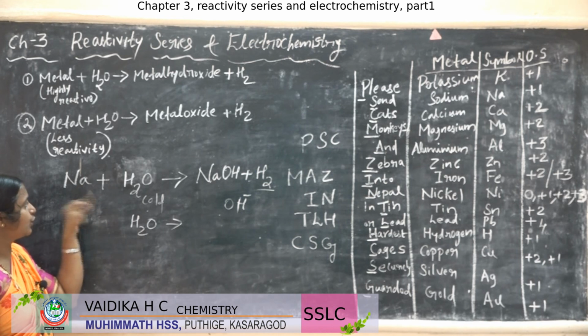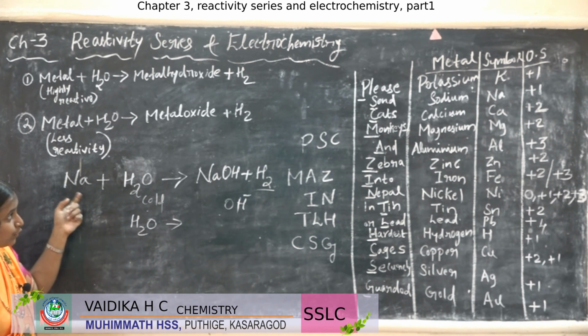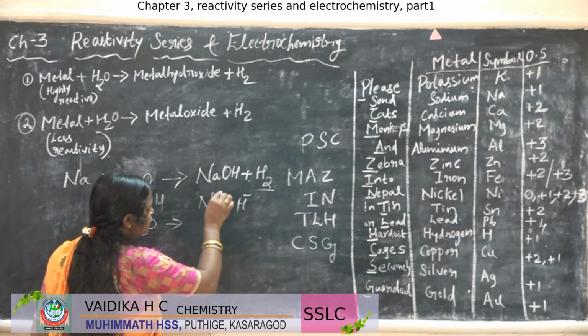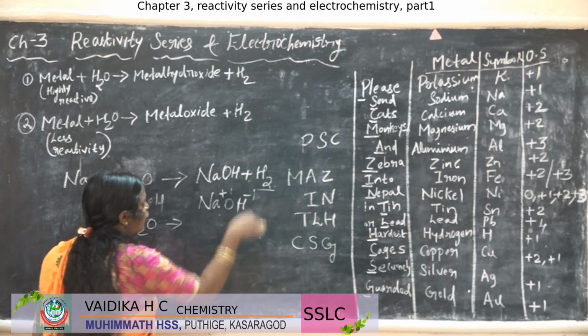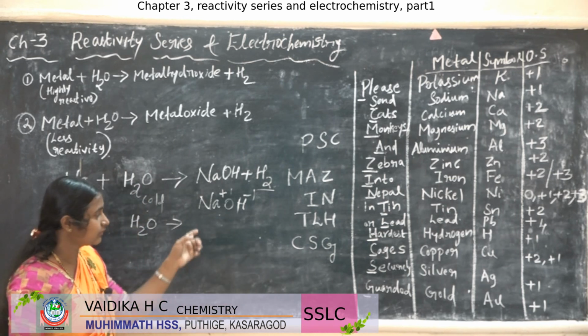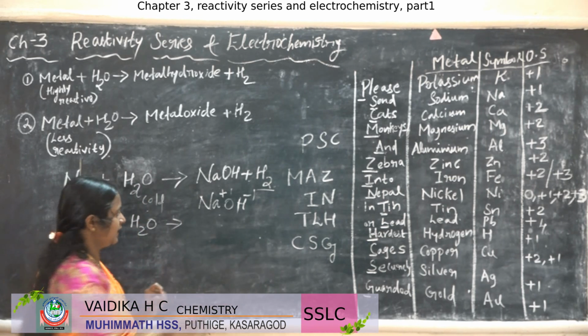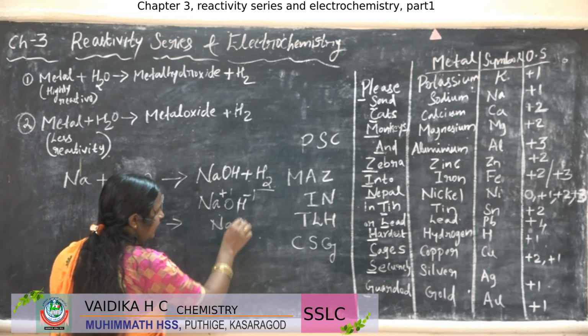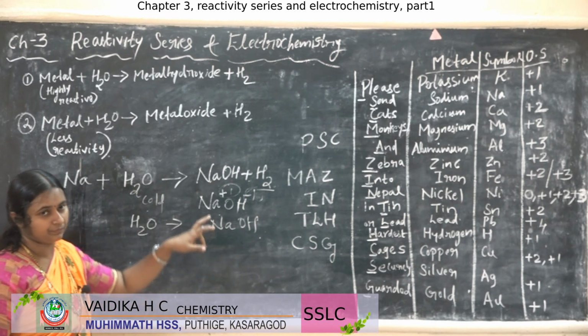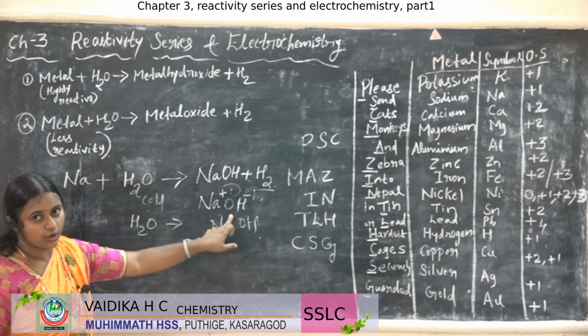Hydroxide means the ion, that is OH minus, right? So here sodium, as you know, has an oxidation state of +1. So sodium +1, OH -1. While interchanging the valency, what will you get? Only NaOH, because both are 1. There is no other oxidation state.